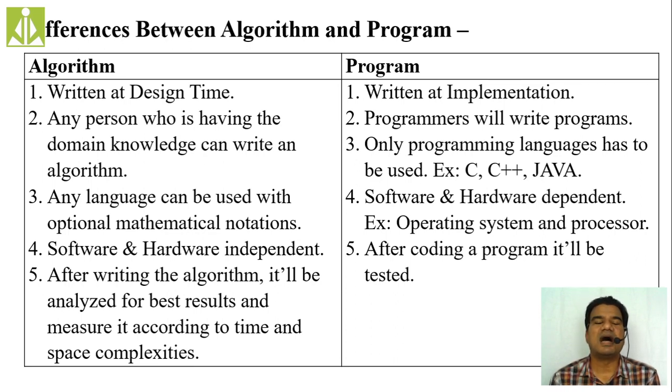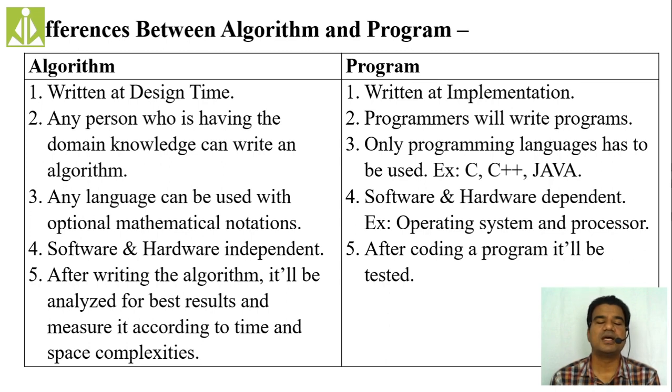Then when we are talking about the program, only the programmers can write the programs, because other people in the domain don't have the knowledge of programming languages. Only the programmers have that knowledge, so they can code the programs. Algorithm writing job anybody can do, but program writing job only the programmers can do. Hope you got these two differences.